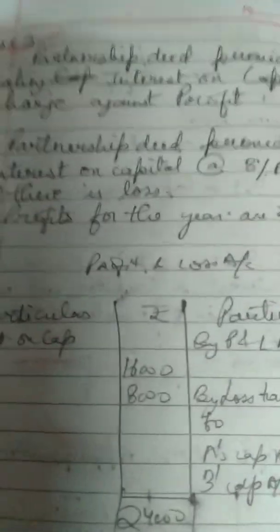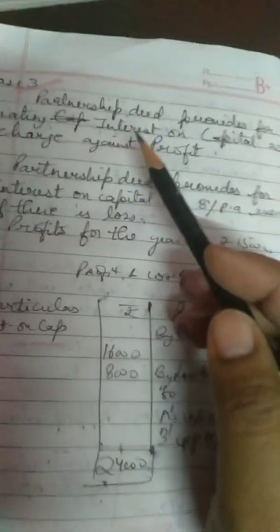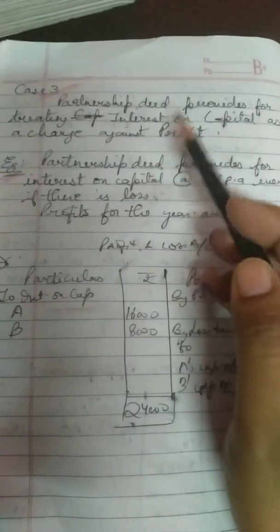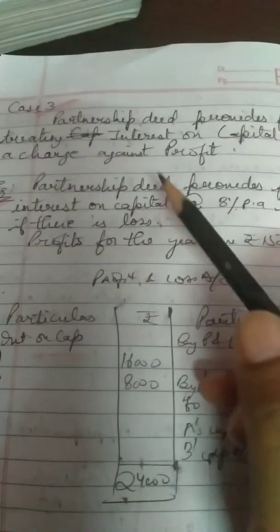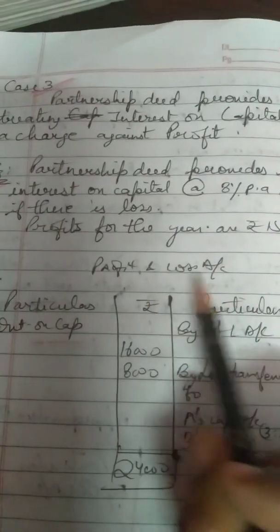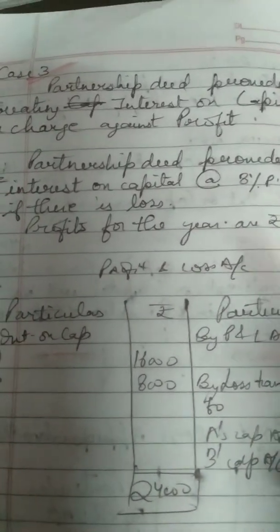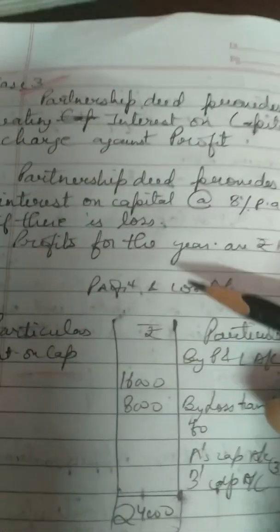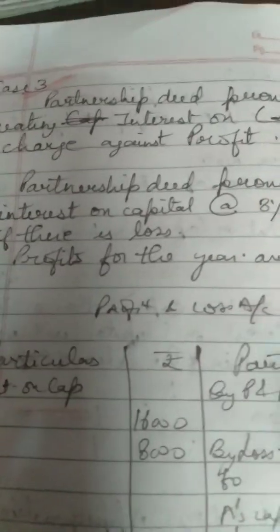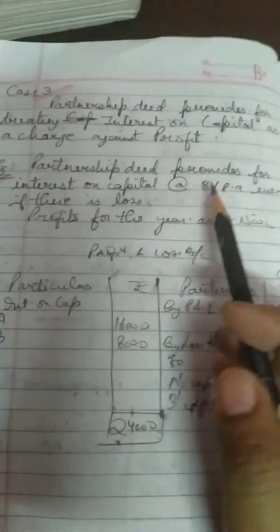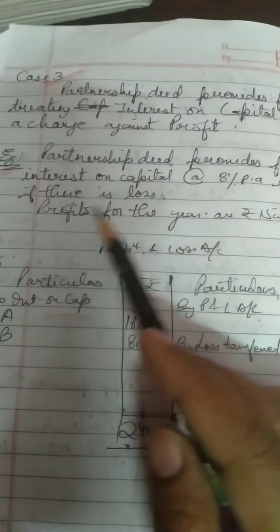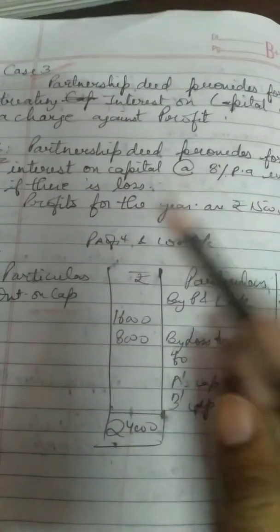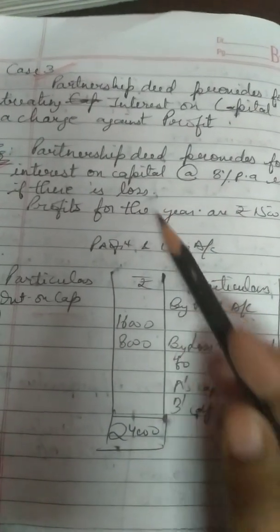Then next is case 3. Case 3 is when you are treating interest on capital as a charge against profit. Means not as an appropriation of profit. So first of all, what will come to your mind? When you are treating it as a charge against profit, you will make profit and loss account and not profit and loss appropriation account. And another thing is that you have to give interest on capital even if there is a loss. So in this question, rate of interest on capital is given to you at the rate of 8% per annum. And the question is clearly saying that even if there is loss, you have to provide this interest. Means they are treating it as a charge.